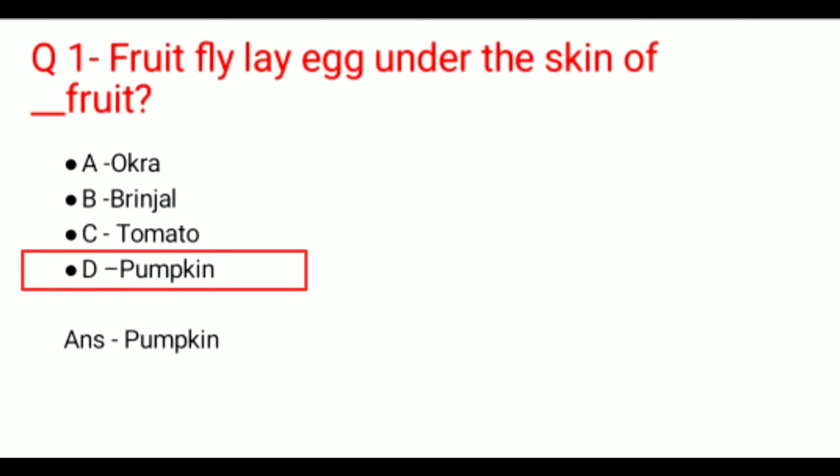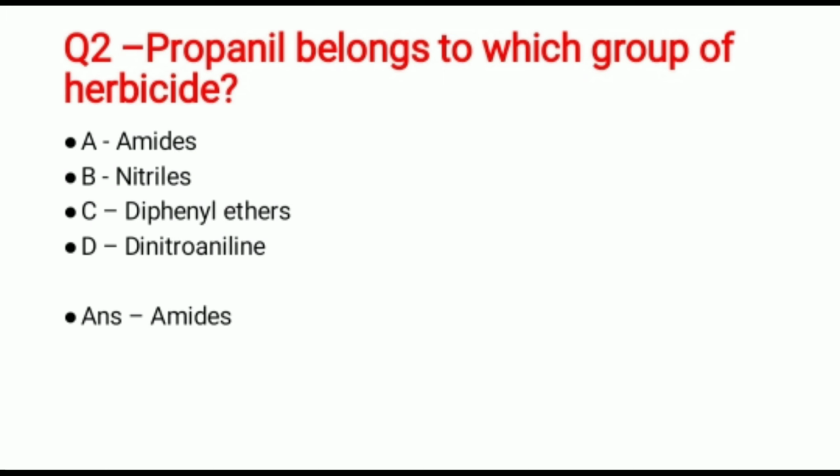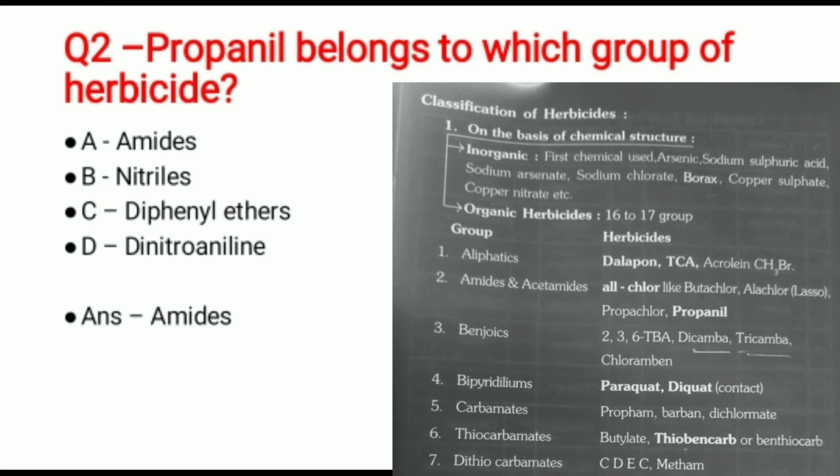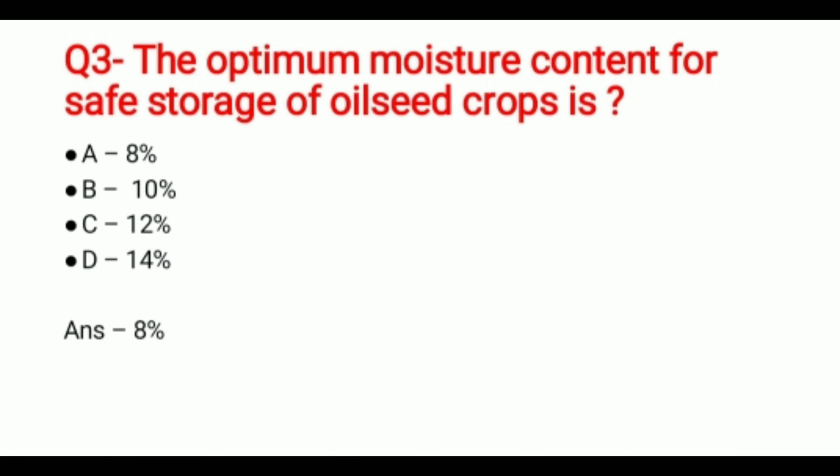Question 2. Propanil belongs to which group of herbicide? And the options are amides, nitriles, diphenyl ethers, dinitroaniline. And the correct answer is amides. Question 3. The optimum moisture content for the safe storage of oilseed crops is, and the options are 8%, 10%, 12% or 14%. And the correct answer is 8%.